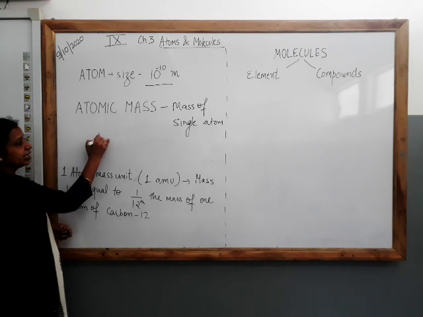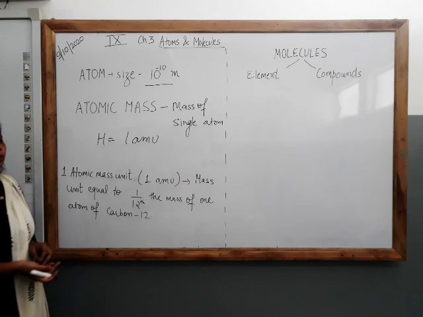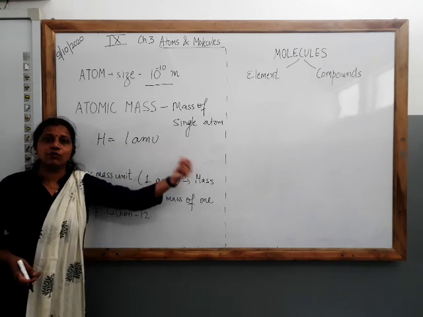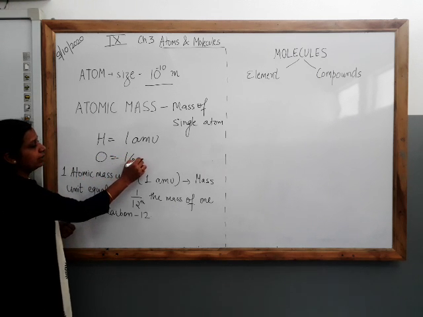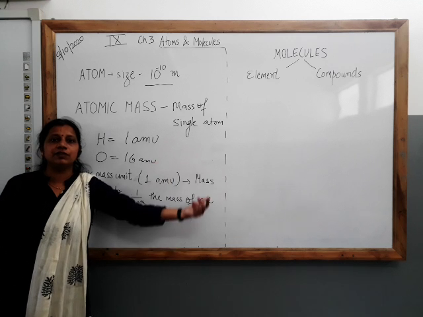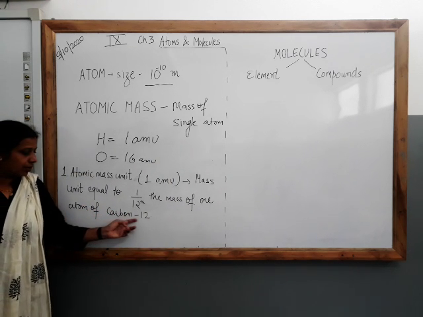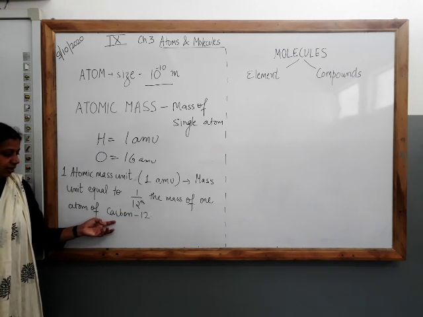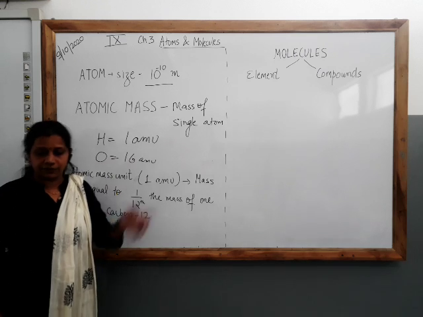If I write that hydrogen has 1 AMU mass, that means it has 1 by 12th of the mass of one carbon atom. If I say oxygen has 16 AMU mass, that means it has 16 by 12th of the mass of a carbon atom. Carbon-12 is the one found in nature in abundance, so this is now the reference, and accordingly all elements' atomic masses are defined.